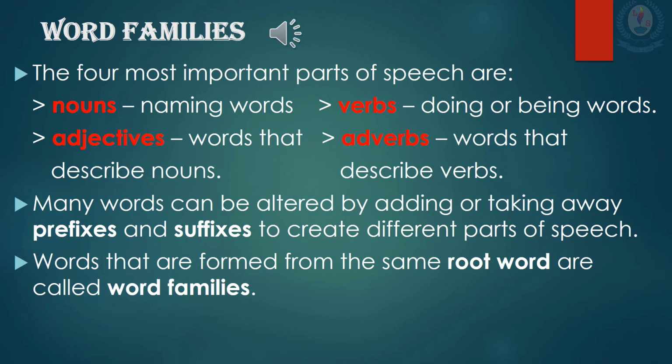Now we can take the word sing. Sing is a verb. If you add a suffix er, singer, it's singer. Then the singer becomes a noun. Again singing, sing, singing. Right? Singing is a verb.